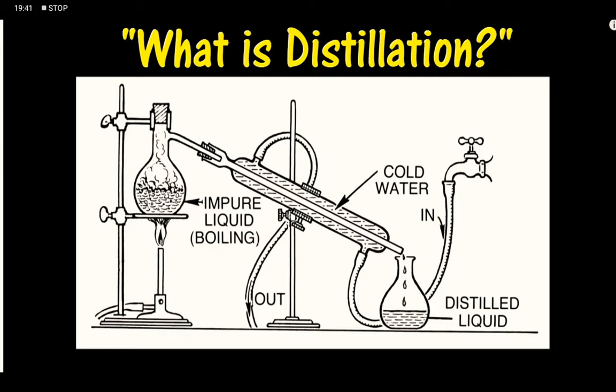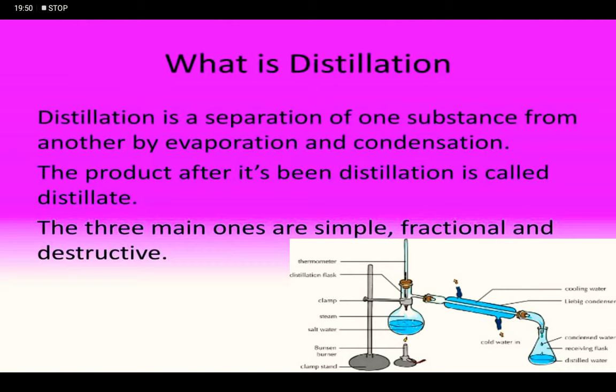It is a method of separating pure water from seawater or salt solution. Distillation is the process of separation of a liquid from its solution with the solid constituent by evaporation and condensation to get back the pure liquid. And the pure liquid obtained after this process is known as distillate, which is collected in a separate flask.